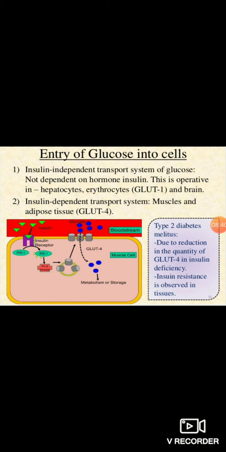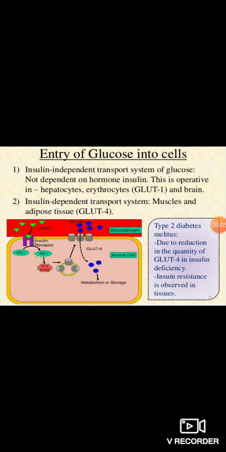So it will get activated by the phosphorylation. After activation, this GLUT4 goes from the cytoplasm to the plasma membrane of that muscle cell, so that the GLUT4 transporter becomes available for the glucose molecule to be transported from the bloodstream to the muscle cells,